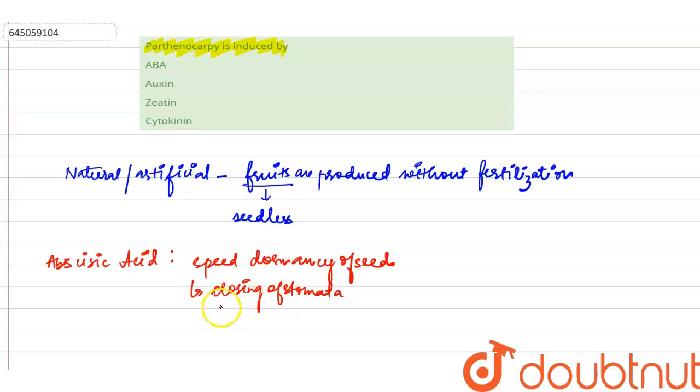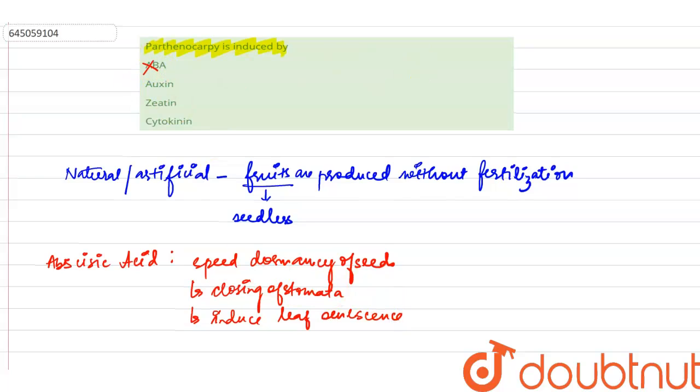We can also say these hormones hinder seed generation and induce leaf senescence and abscission. So this option is wrong. It does not induce parthenocarpy.